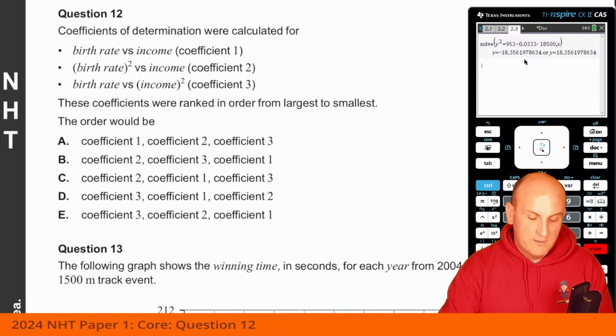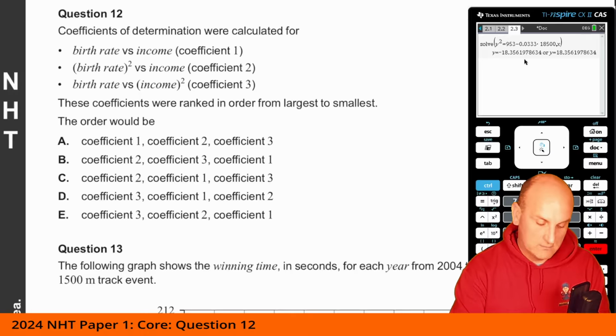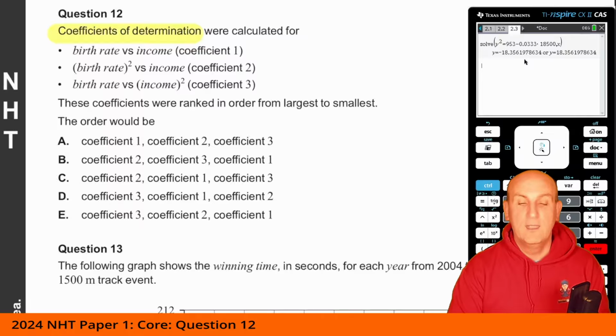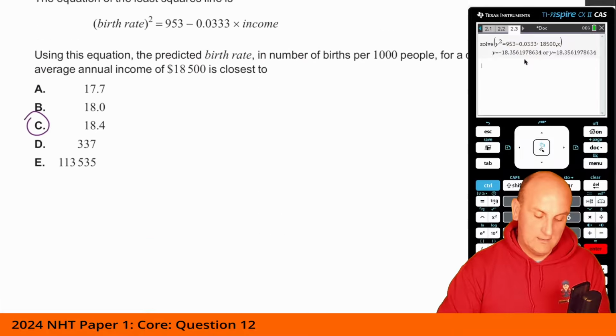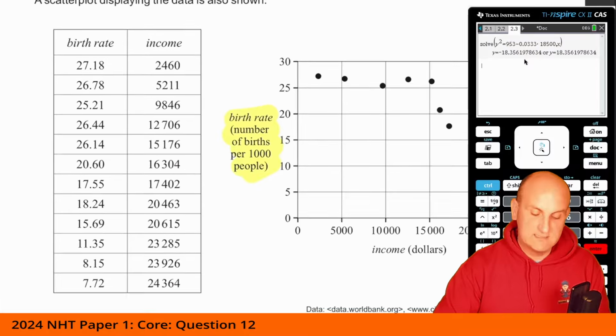Oh no. The coefficient of determination were calculated for birth rate versus income, birth rate squared versus income. Oh, now we've got the coefficient of determination for that, and birth rate versus income squared. These coefficients were ranked in order from largest to smallest. The order would be, right, okie dokie. Well, actually, I thought we were going to get away with this, but actually we're not.